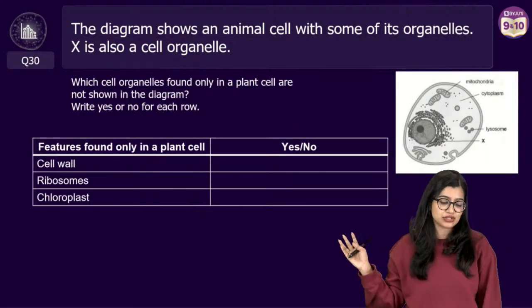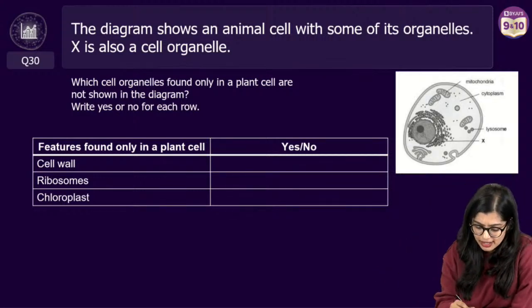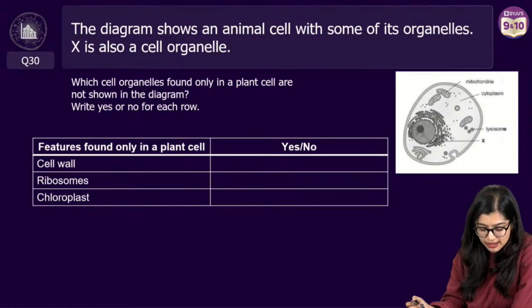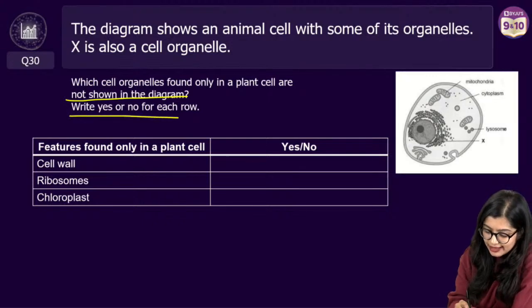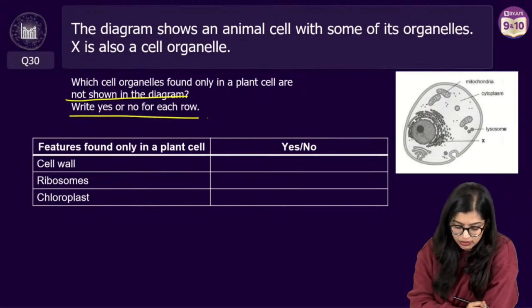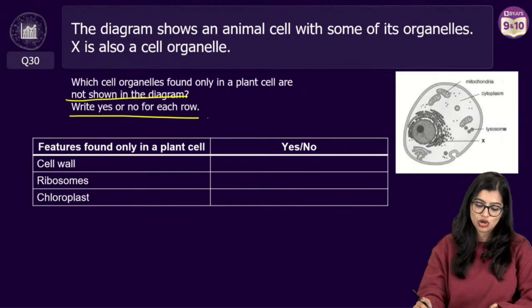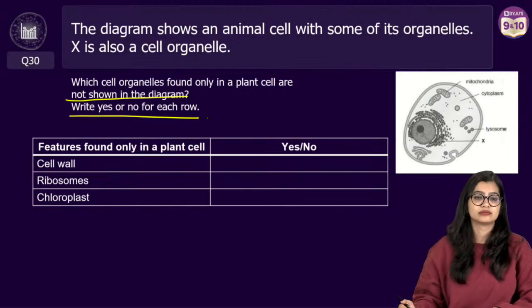Moving on to the last question, which is not an MCQ, but we just added it here. The question is, which cell organelles are found only in a plant cell that are not shown in the diagram? You need to write yes or no for each row. So you have to say if cell wall is present, yes or no. Ribosome is present, yes or no. Chloroplast is present, yes or no.